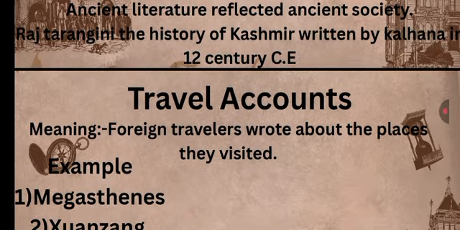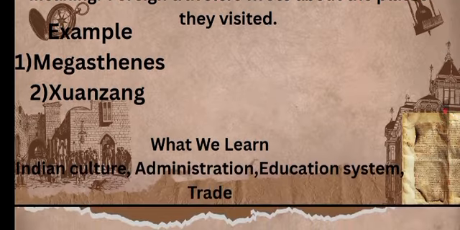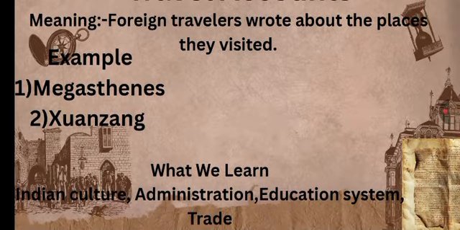Travel accounts. What does travel account mean? Travel accounts are what foreign travelers wrote about the places they visited. The examples of it are Megasthenes and Xuanzang. What do we learn through this? Indian culture, administration, education system, trade, and how these things used to grow and run.